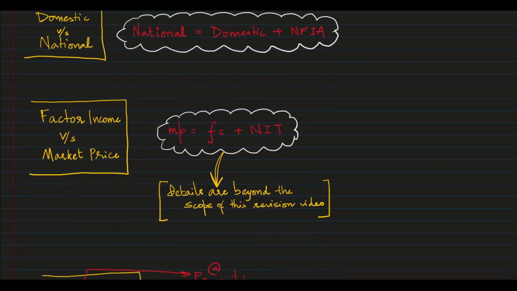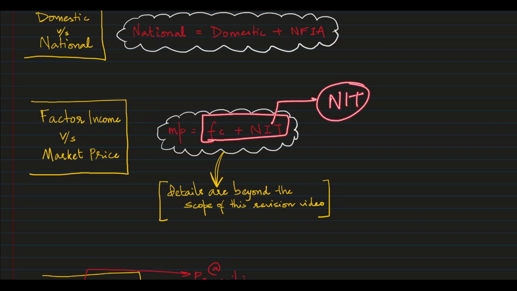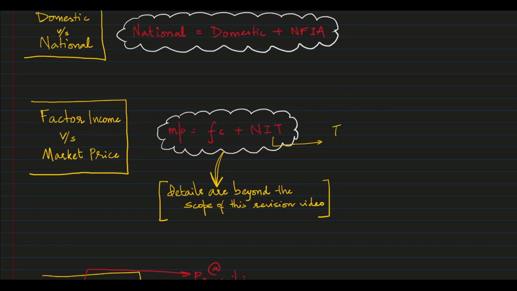Factor cost, which is cost incurred on factors, factor income. Market price: if you add the indirect taxes to factor income, you get the market price. What are indirect taxes? Net indirect taxes are the taxes that the government imposes minus the subsidies that the government gives. It's actually complicated. The real relation is something else.